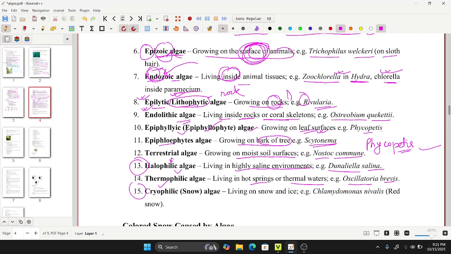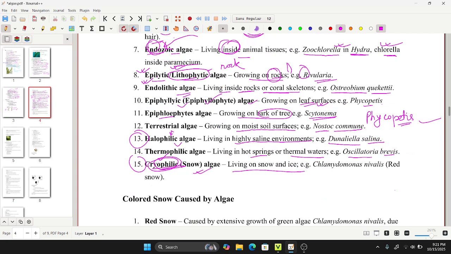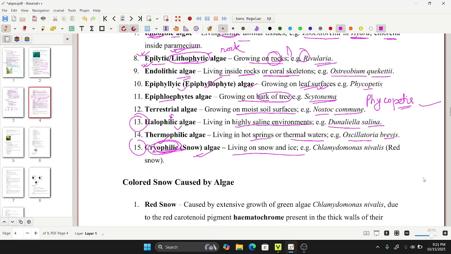And the final one is the cryophilic. Cryo, like cryopreservation, is a kind of snow alga living on snow and ice. Different types of algae show different colors in the snow, and likewise it is commonly named red snow, which is Chlamydomonas nivalis. Another question asked here: which of the following algae is related with red snow? Then your answer will be Chlamydomonas nivalis. Remember this, Chlamydomonas nivalis is for the red snow.